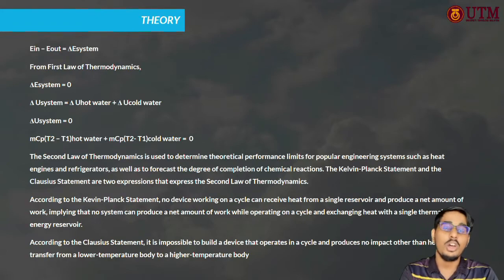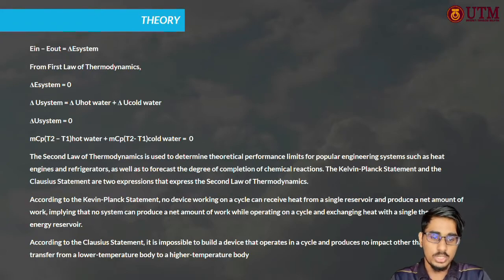The second law of thermodynamics is used to determine the theoretical performance limits for popular engineering systems such as heat engines and refrigerators, as well as to forecast the degree of completion of chemical processes. The Kelvin-Planck statement and the Clausius statement are two expressions of the second law of thermodynamics.